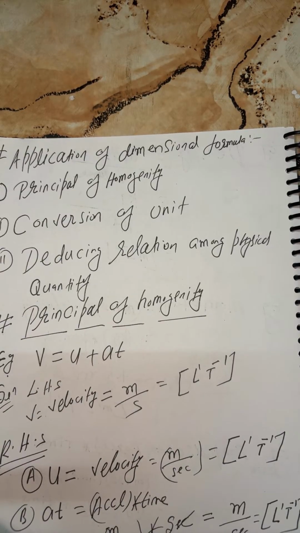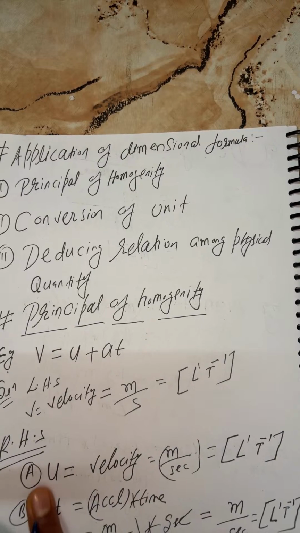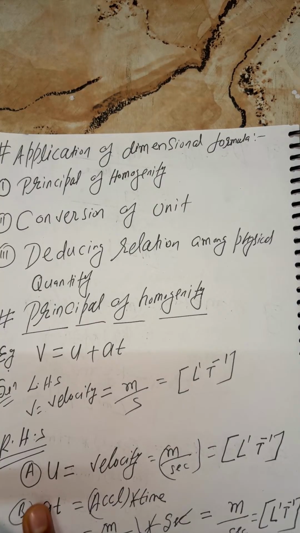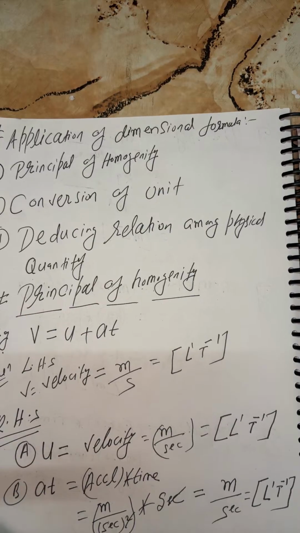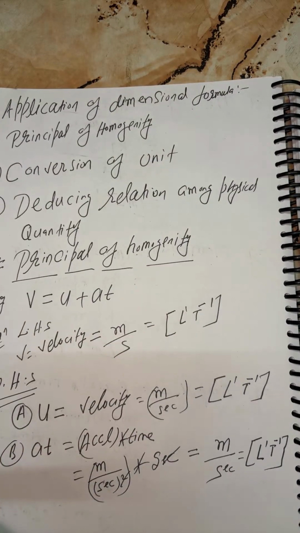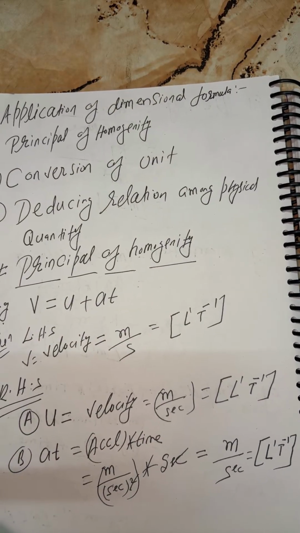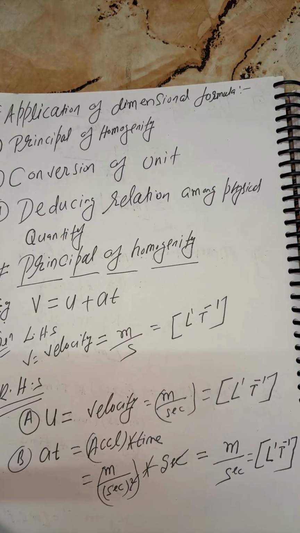One thing, sir, I forgot to tell you, everyone. That is a condition, students, for dimensional formula. If you will add RHS, students, for that condition, you can say, sir, this is twice of this.